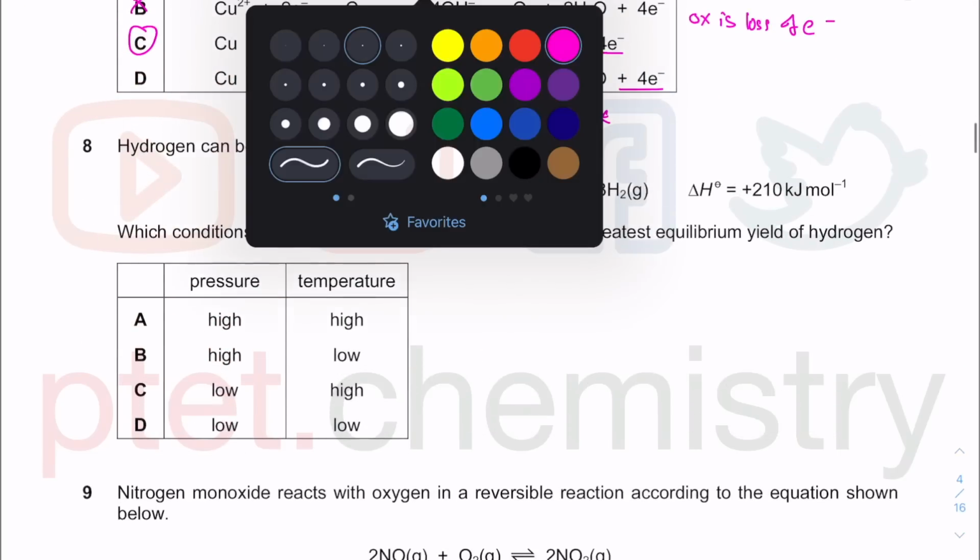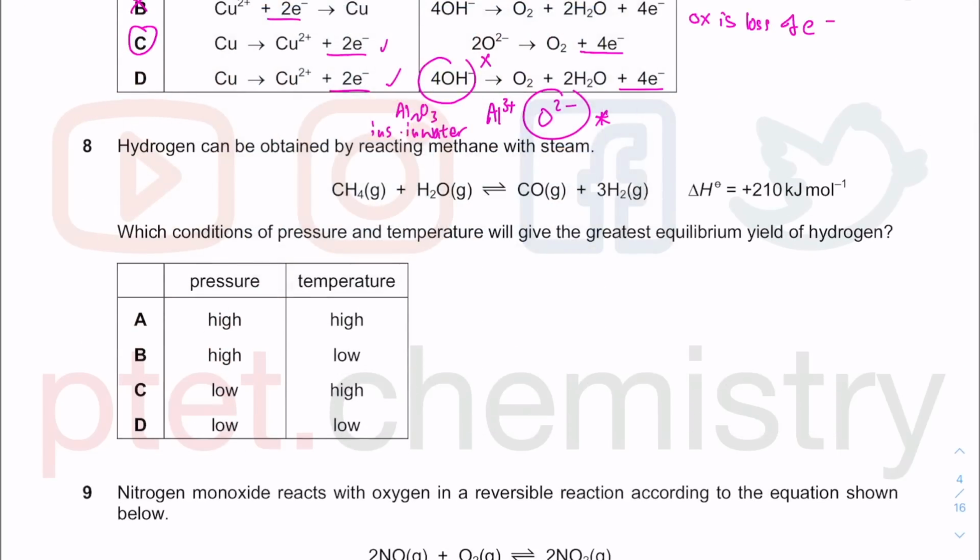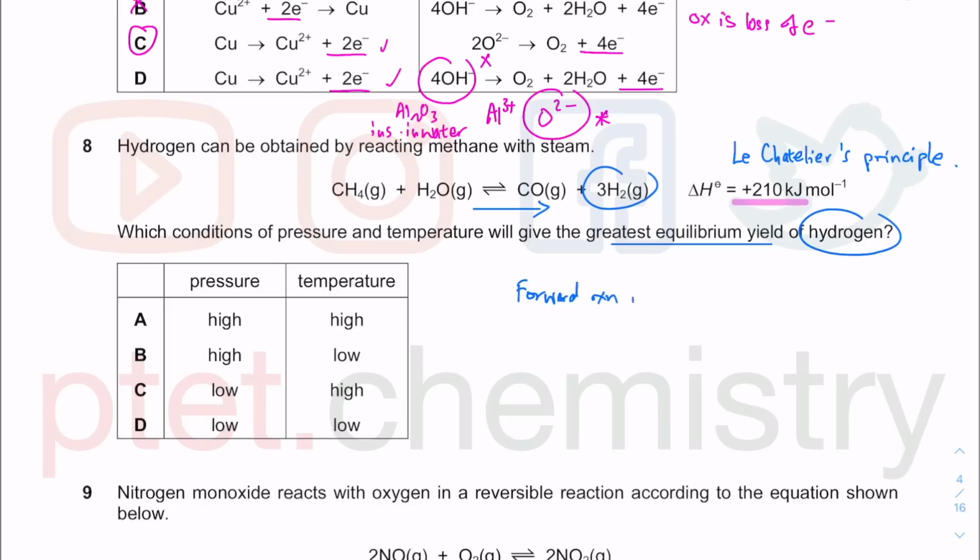Question 8 is to do with Le Chatelier's principle. We know Le Chatelier's principle helps to guide you on the position shift in the equilibrium. You want the greatest equilibrium yield of hydrogen. Hydrogen is on the right hand side, so you want to favor the right hand side. The first thing you notice is the forward reaction is endothermic. So if the forward reaction is endothermic, that means the forward reaction absorbs heat.